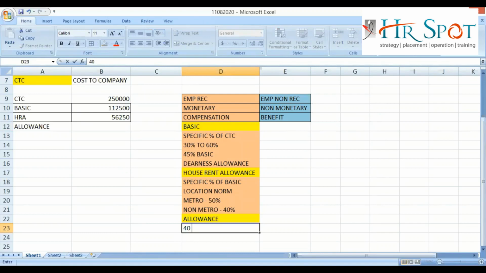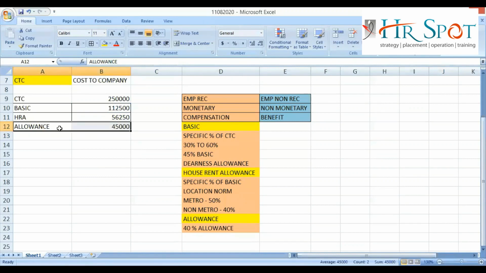Suppose allowance is 40%. How will it be calculated? Do not focus on my typing, because I am typing fast, so there can be typing errors sometimes. If the company is giving 40%, how to calculate it? Basic into 40%. Now, can the company give 50%? Can the company give 60%? Can the company give 70%? Can the company give 20%?